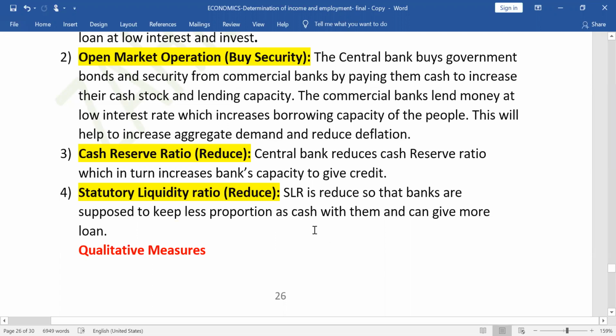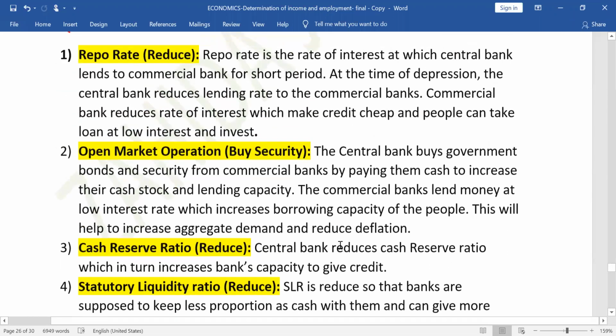So during the time of recession, depression, or when deficiency is there in the demand, SLR, that is statutory liquidity ratio, should be reduced so that bank can have more money to give credit to the people. And when people will get more money, they will increase demand and aggregate demand will increase.